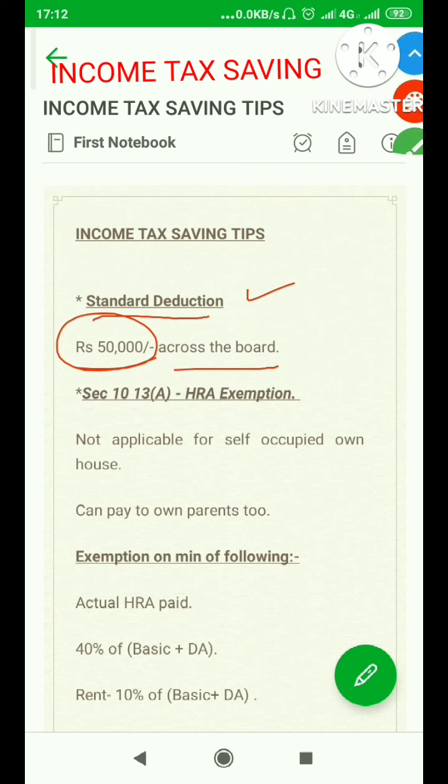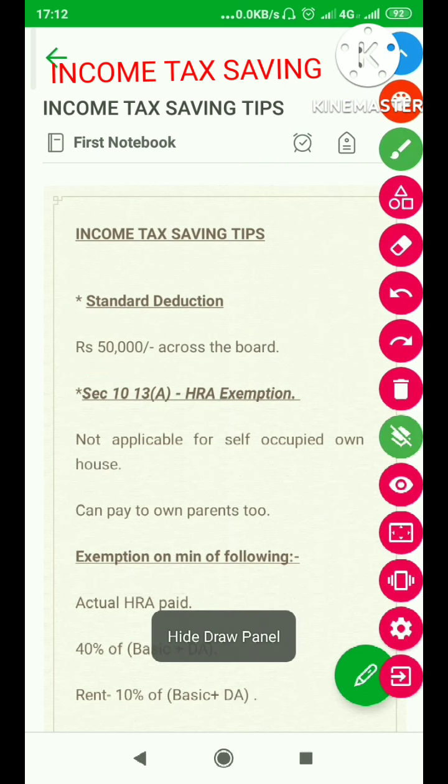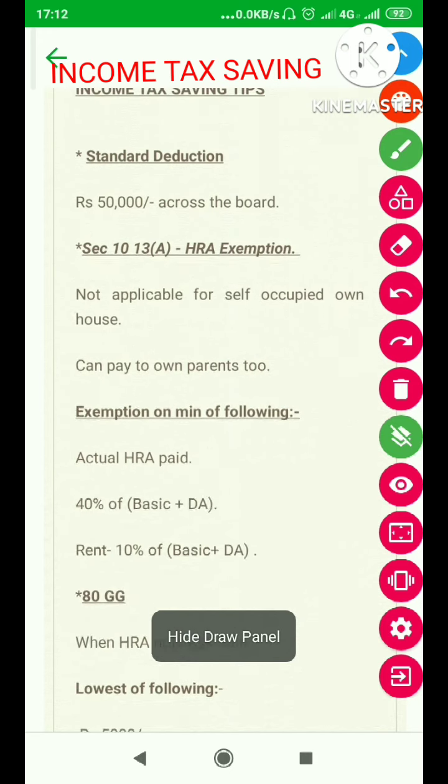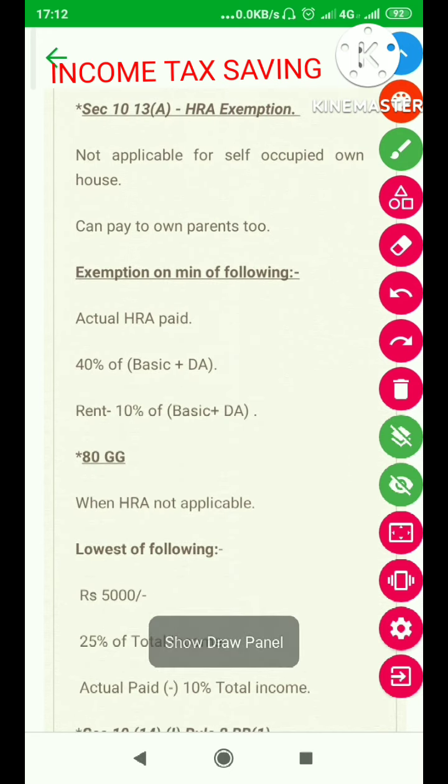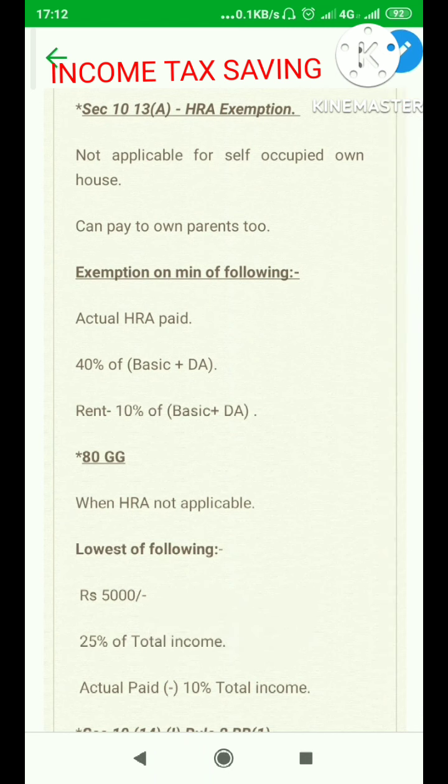Now, going further down, house rent allowance exemption, a very important exemption which a large number of people are confused about. It's our duty to remind the chartered accountant who is filling our income tax return, or in case we are filling it ourselves, that in case we are getting HRA or we are paying house rent to somebody, we must claim HRA exemption under section 10(13A) of the IT Act.